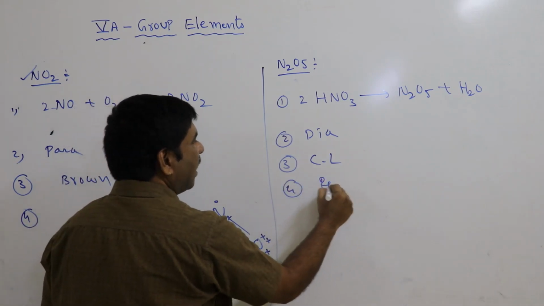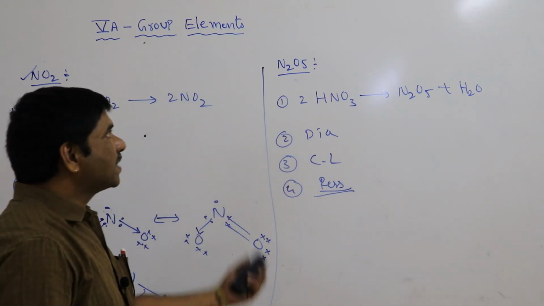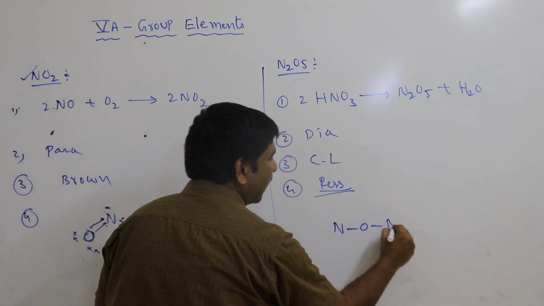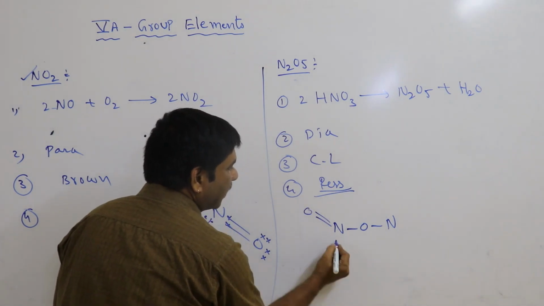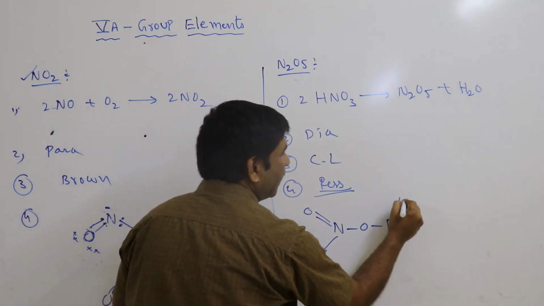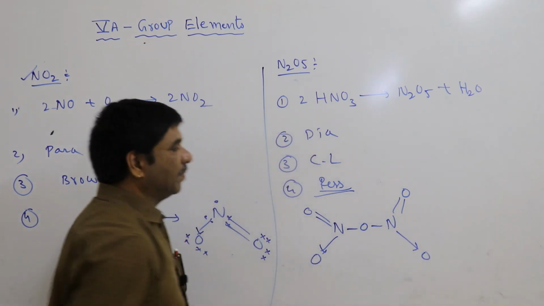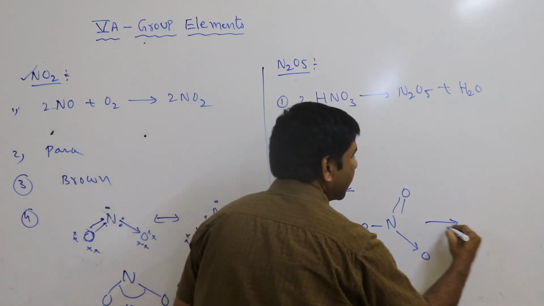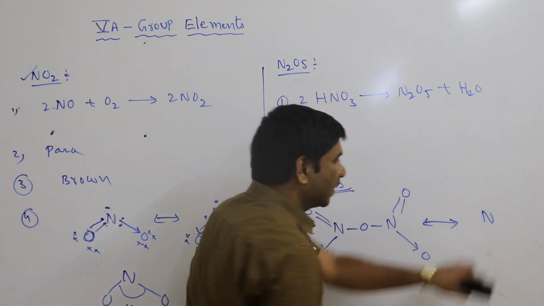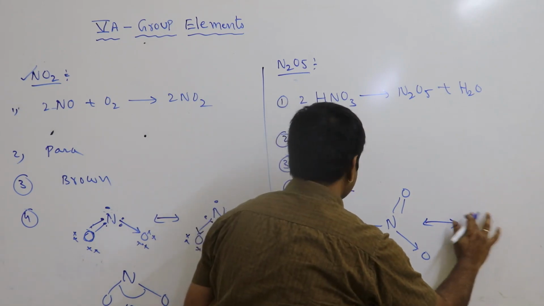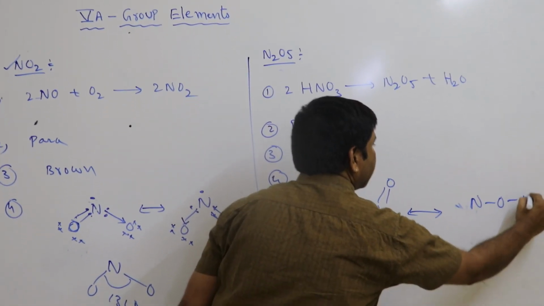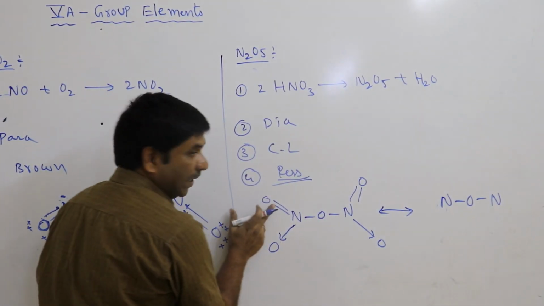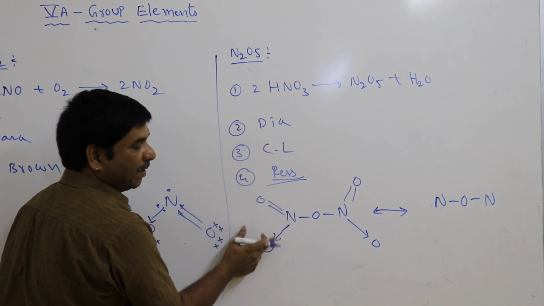This one also has resonance structures. In the nitrogen resonance structure, N, O, N, one has a double bond to O and a dative bond, and another has the same with the reverse arrangement. Here a double bond above and a single bond below means a dative bond.